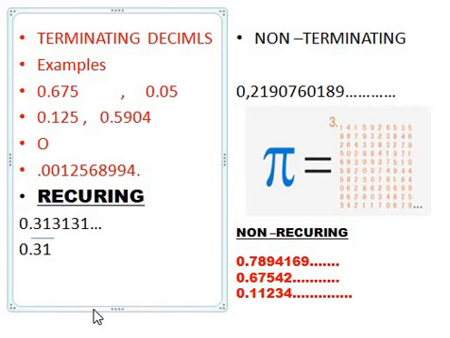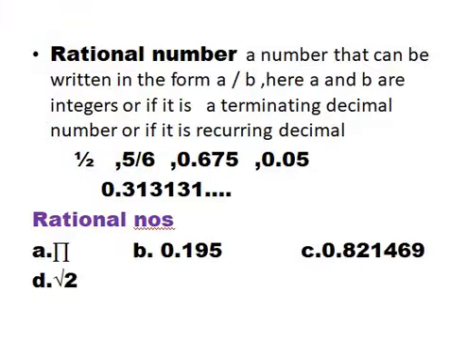So let's talk about, okay, these definitions are needed, and we will define the last set for today, that is rational and irrational numbers. Rational numbers. Okay. A number that can be written in the form of a by b, where a and b are integers, or if it is a terminating decimal number, or if it is a recurring decimal.